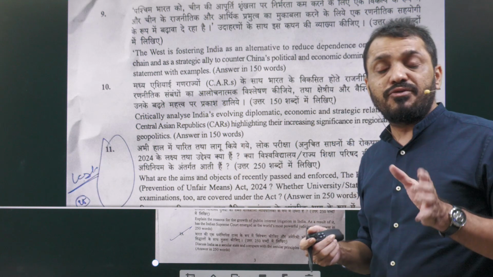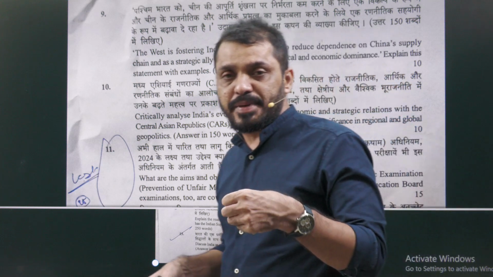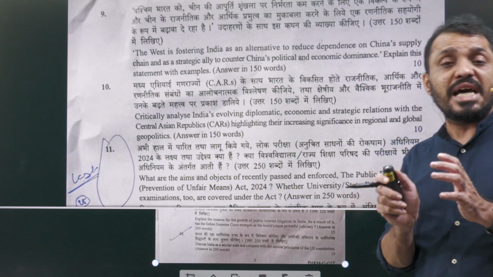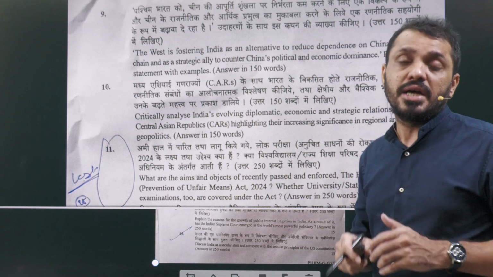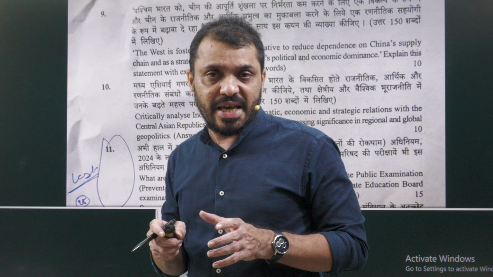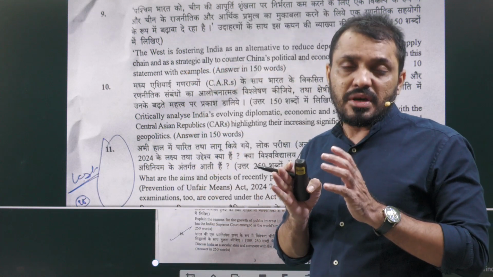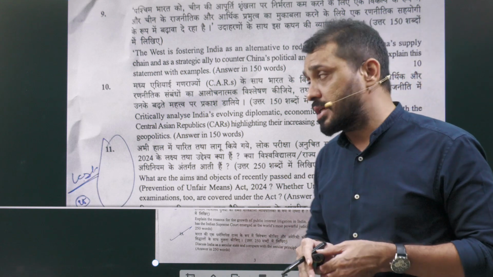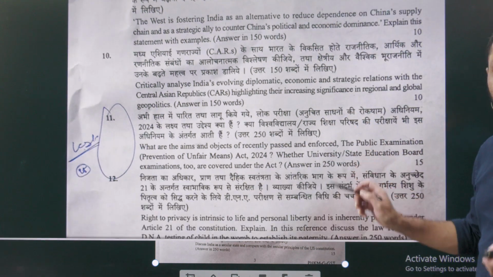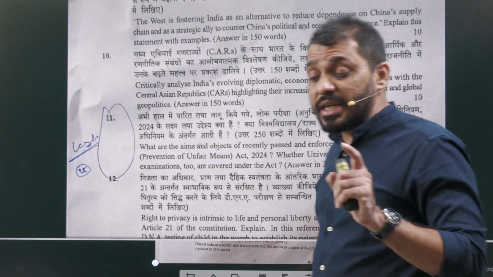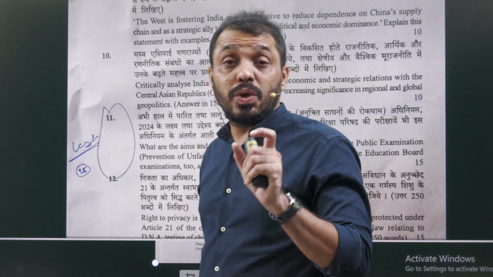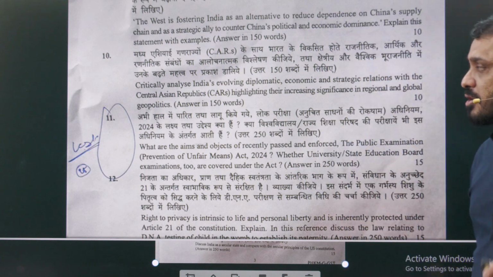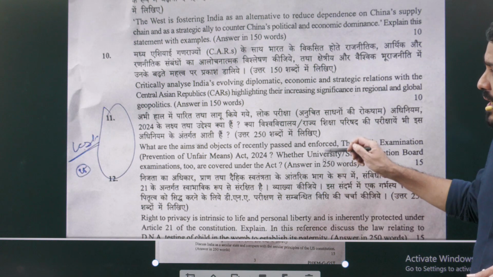And even their foreign policy related to Asia Pacific, they changed that to Indo-Pacific as well. And they are using India as a pivot to control China as well. So these are some of the ways the Western countries are looking towards India to counter China. Next, you can also include that they are supporting India's permanent membership in the UN Security Council as well. That one also we have to add here. That is about question number 9.